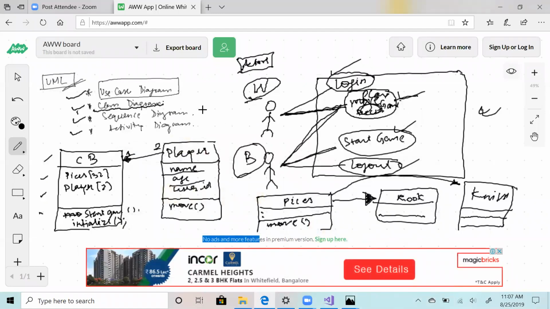The sequence diagram and activity diagram we generally don't use in interviews, because the use case diagram you will definitely use to solidify the requirements that are coming from the interviewer. You would want to document it, and after that you will draw the class diagram. Sequence diagram we also do in some cases, but I don't think we will be doing that inside an interview, but I will cover that in the next class.